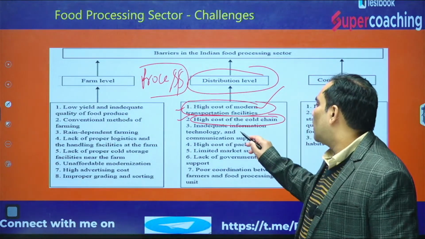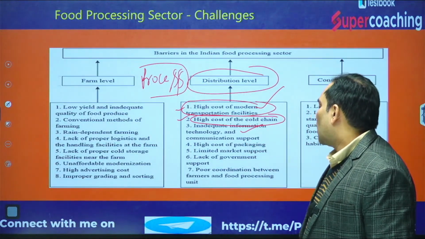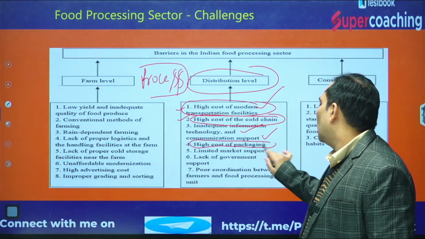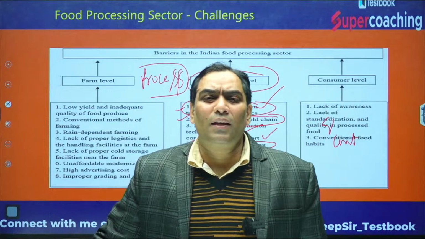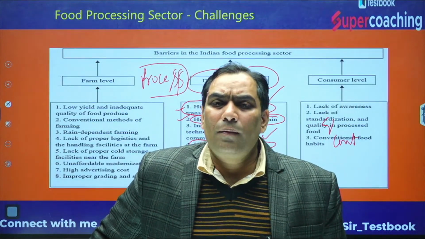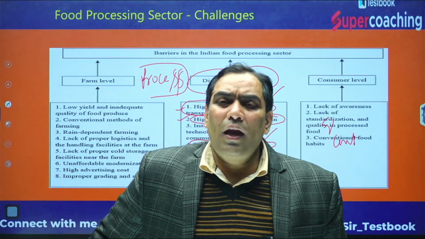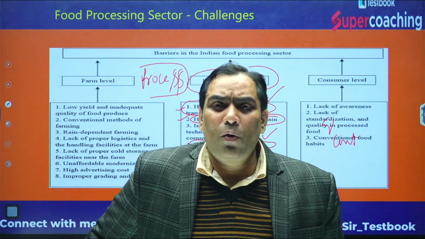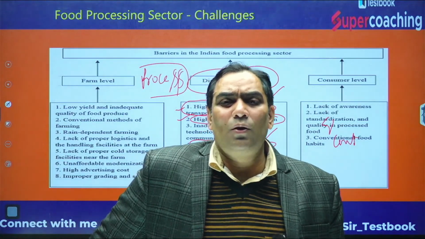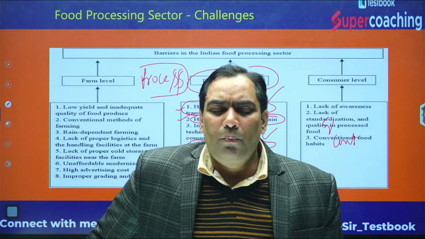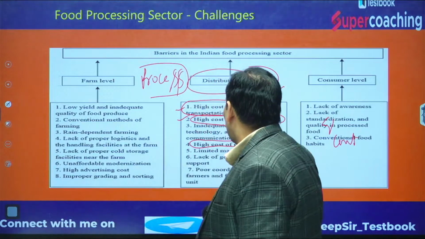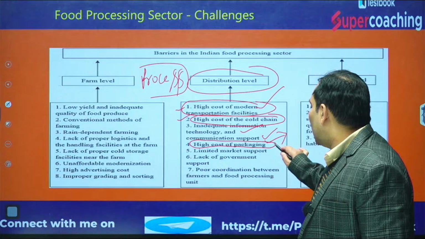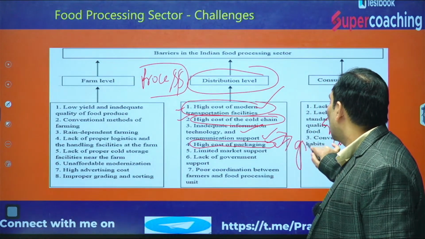Next, inadequate information and technology, communication support, high cost of packaging. Why is there high cost of packaging? Because there is not proper grading and sorting of the farmers' produce. So in the primary stage, when we do the primary processing, it costs high, because they have to do the grading and sorting here.